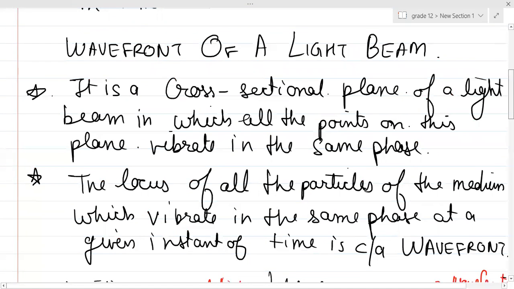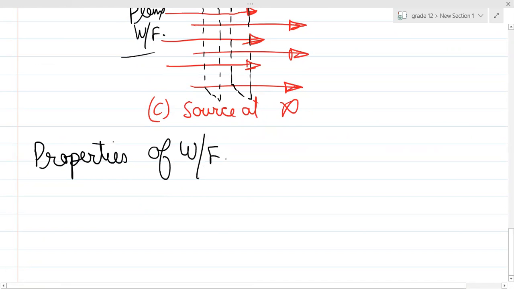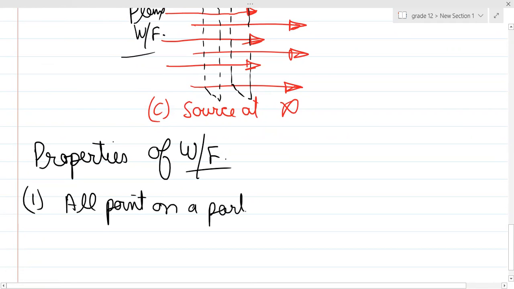Shall we write the properties of these wavefronts? First property: all points on a particular wavefront vibrate in the same phase.